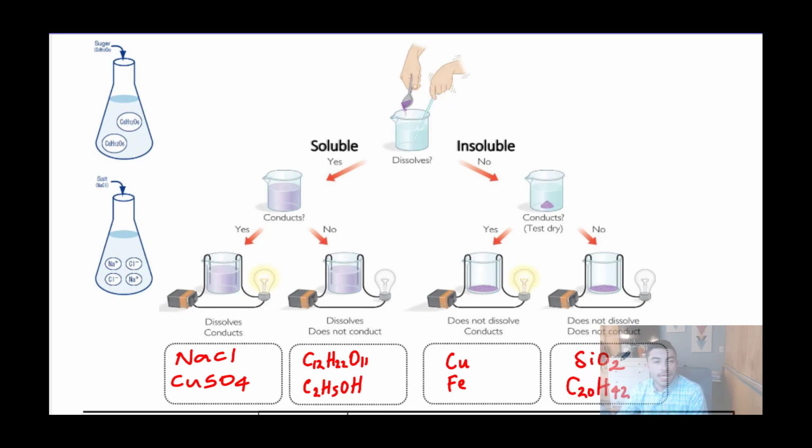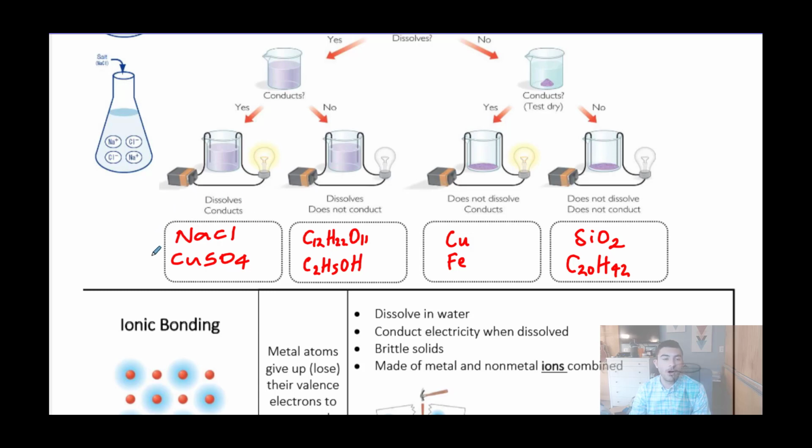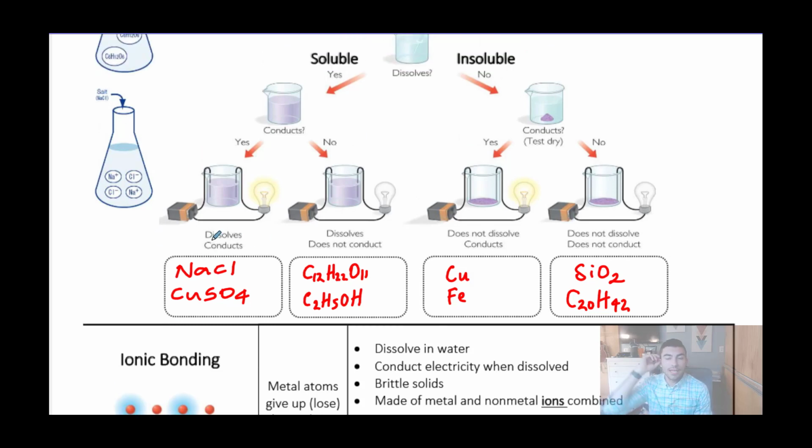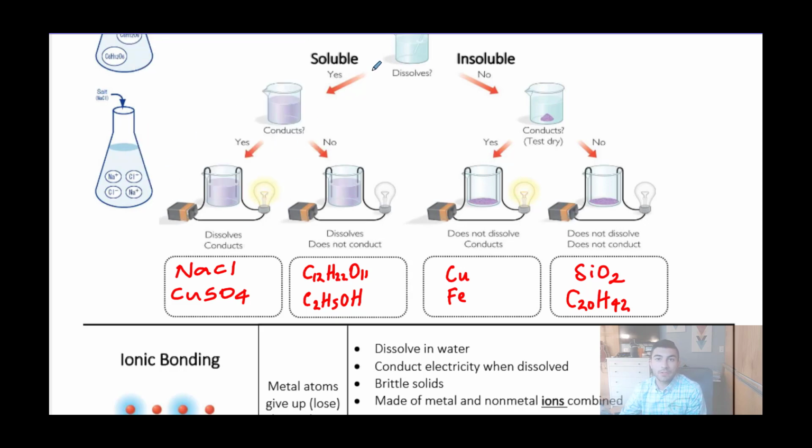Now, ultimately, what we did was look for similarities. It was not a coincidence that all of the substances that dissolved and conducted fall under the same bucket, and all of the substances that dissolved but did not conduct fall under the same bucket. What we came to conclude was that there was a reason they were being sorted as such: the substances that dissolved and conducted were bonded similarly.